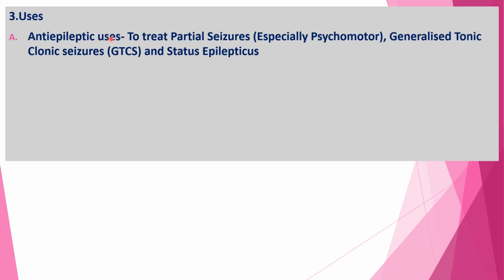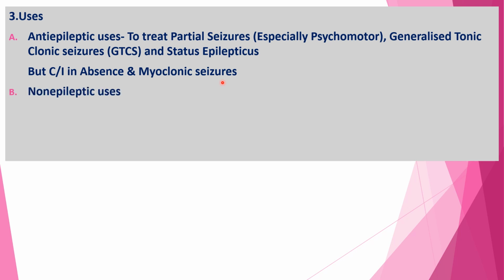Uses of phenytoin. Phenytoin as an antiepileptic is useful to treat partial seizures, especially psychomotor partial seizures, generalized tonic-clonic seizures, that is GTCS, and status epilepticus. But it is contraindicated in absence and myoclonic seizures. Non-epileptic uses of phenytoin: first, trigeminal neuralgia, because of its property to selectively inhibit high-frequency firing.